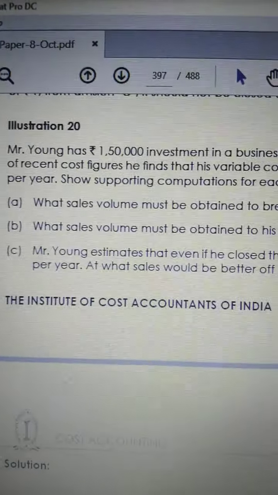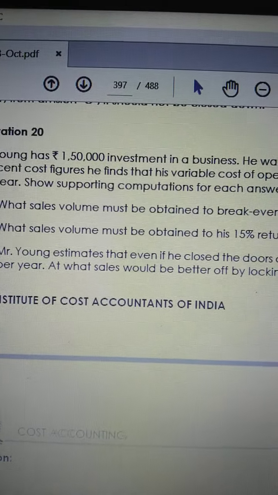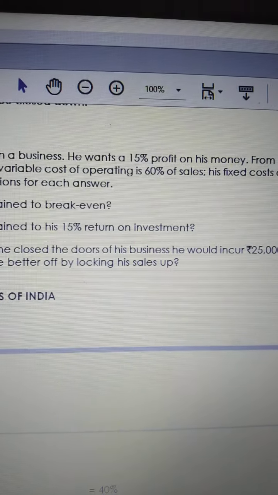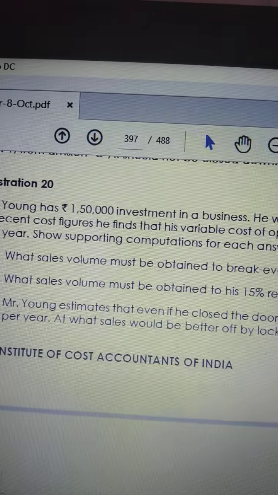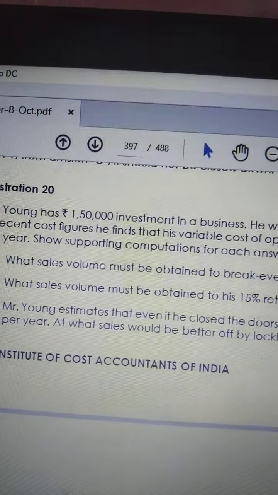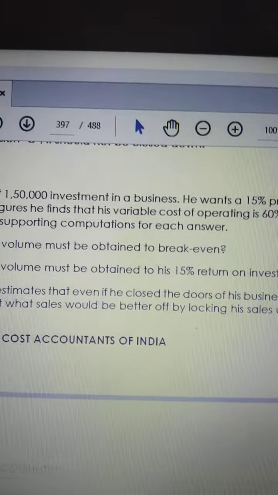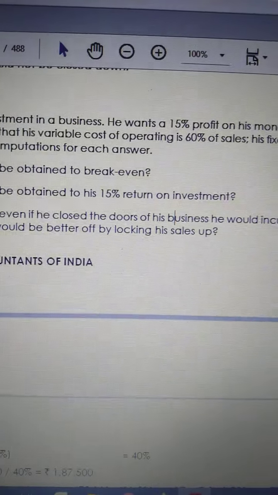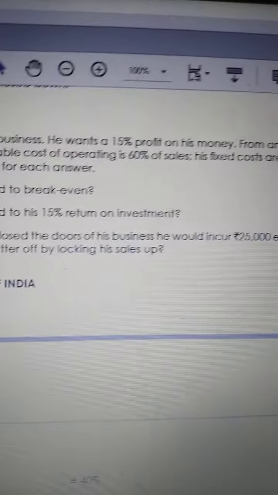So next question, illustration 20. Mr. Young has 1,50,000 invested in a business. He wants 15% profit on his money. What is the meaning? Mr. Young invested 1,50,000 in the business, so he wants a 15% return on his investment. 1,50,000 into 15% is the expected return.